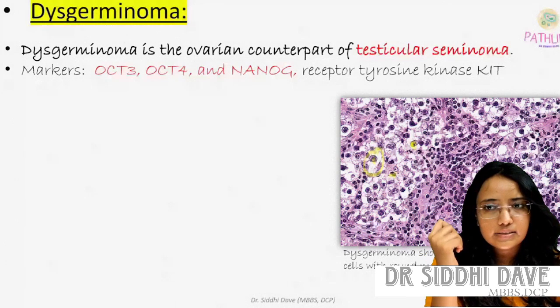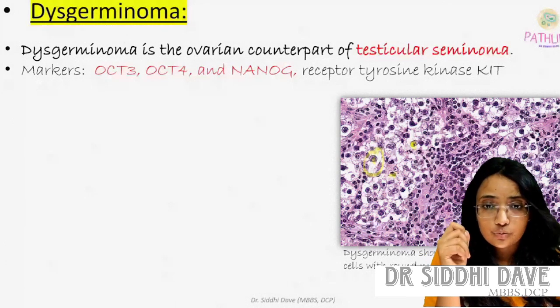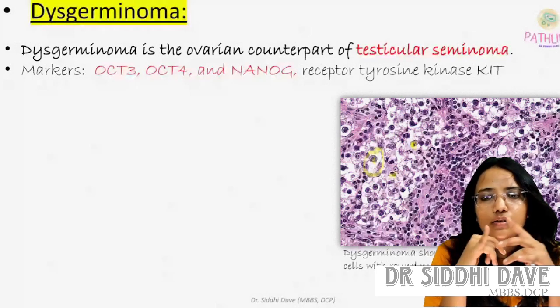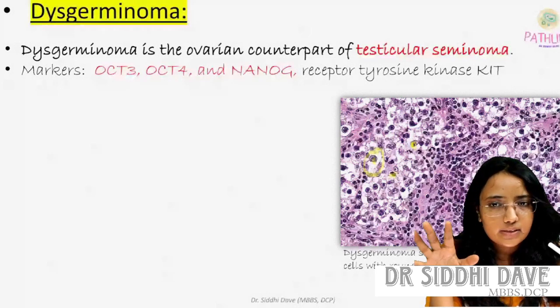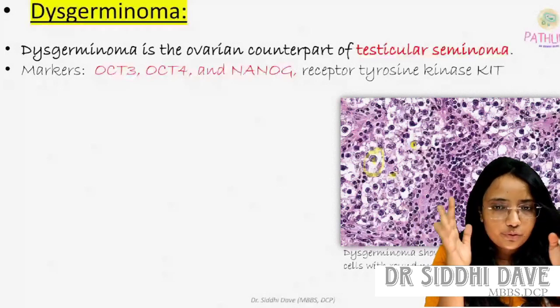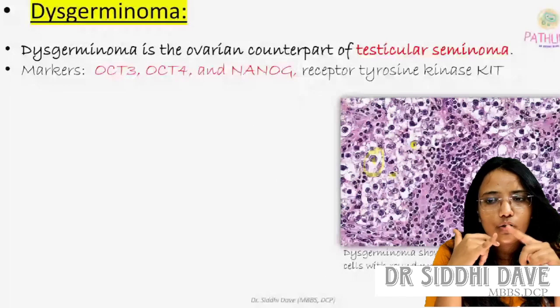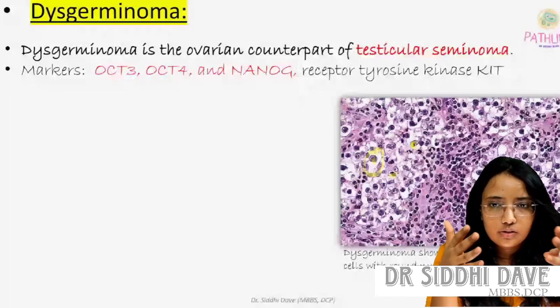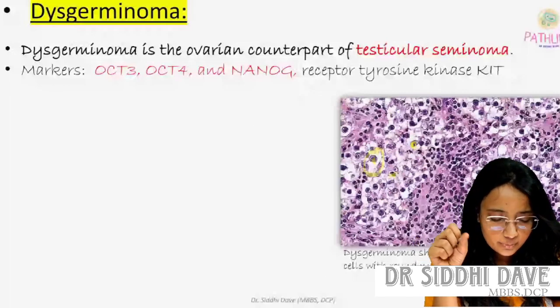Markers will be asked in the MCQ. Markers of this germinoma, markers of seminoma, कहीं से भी MCQ में पूछते ही हैं. So OCT3, OCT4, NANOG, receptor tyrosine kinase KIT, ये हैं markers dysgerminoma के.